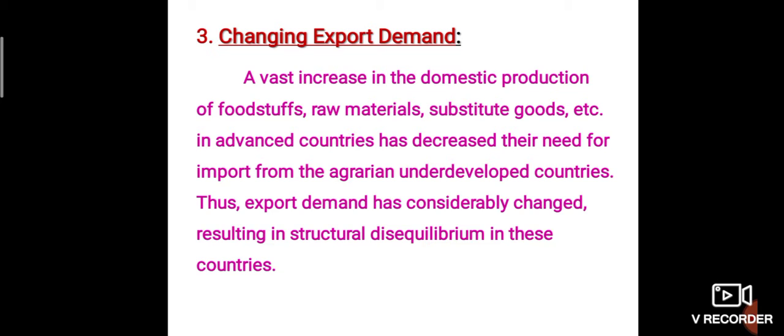If advanced countries are producing foodstuffs and raw materials in their own country, then it will affect the exports of underdeveloped countries. So this is also called disequilibrium.